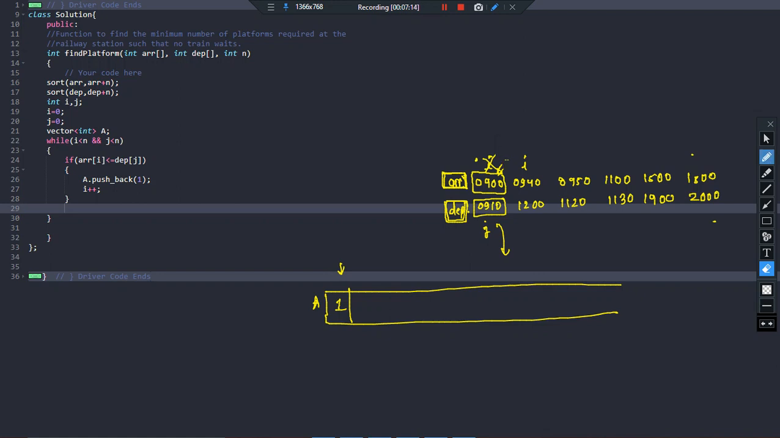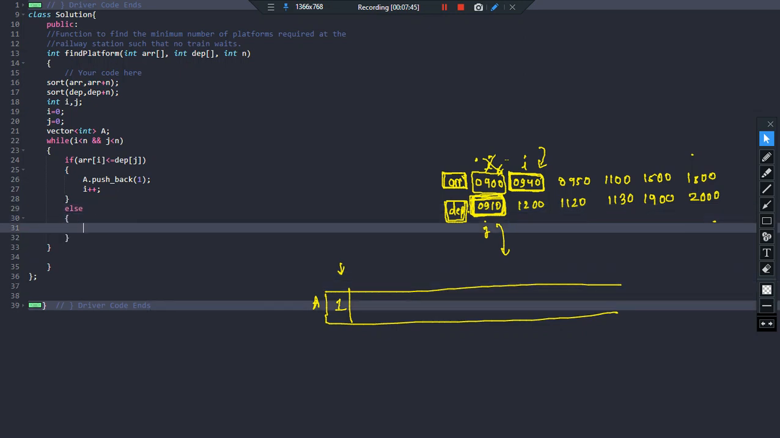So again, if a of i is greater than departure time of j, what will it indicate? Now see, this train is still in the platform. Means a train is already in the platform whose departure time is 09:10 hours, and another train is going to come at 9:40. Now we know that this is already sorted, so no problem. So a train is going to come at 9:40, and a train is going to depart at 9:10. So I know that a train will depart first, and then a train will come. So I don't need an extra platform for it. So I'll say a train has departed.